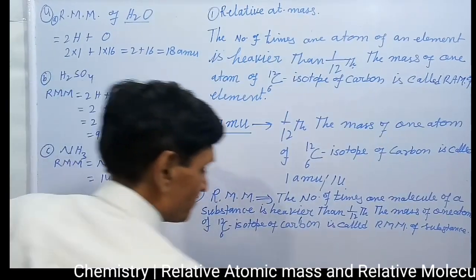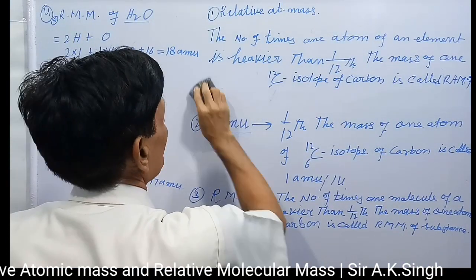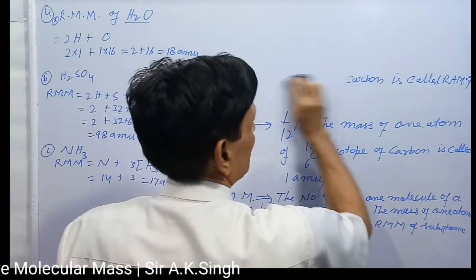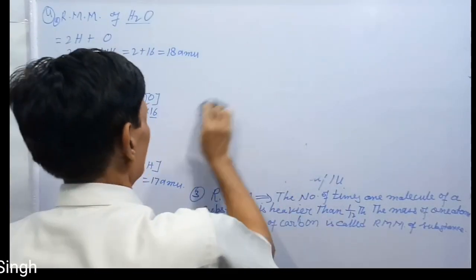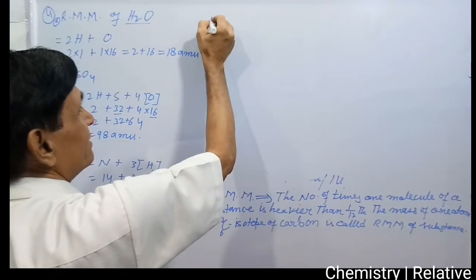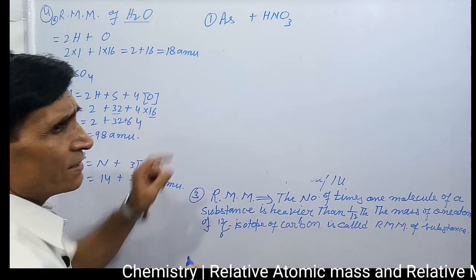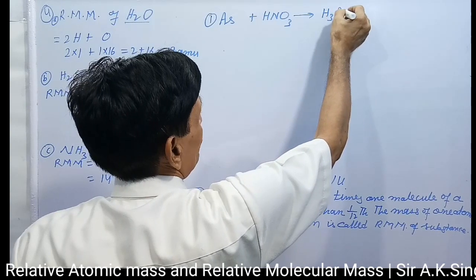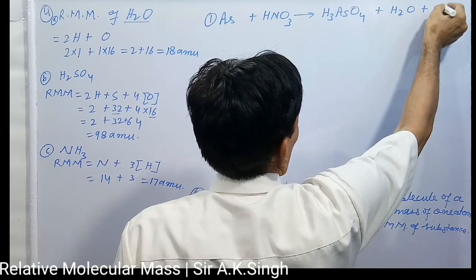Now the next point: I want to tell you some answers for the questions given in the previous video. A few answers I will tell and you will try now. The first was As plus HNO3. Arsenic reacts with nitric acid to form arsenic acid H3AsO4 plus H2O plus NO2.